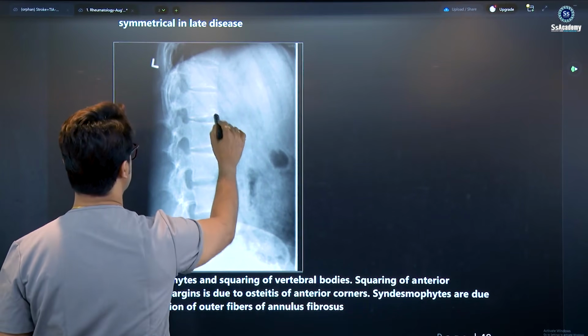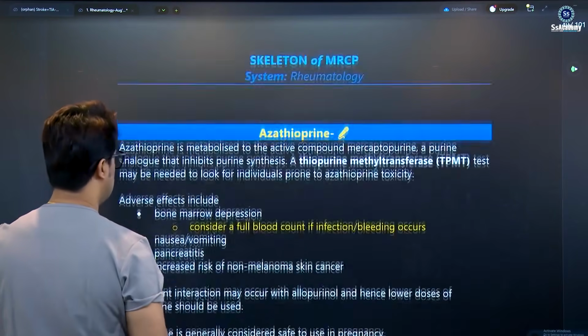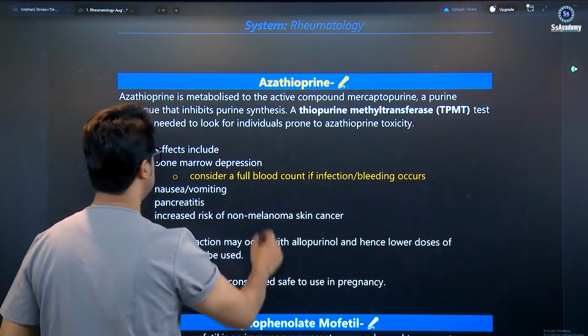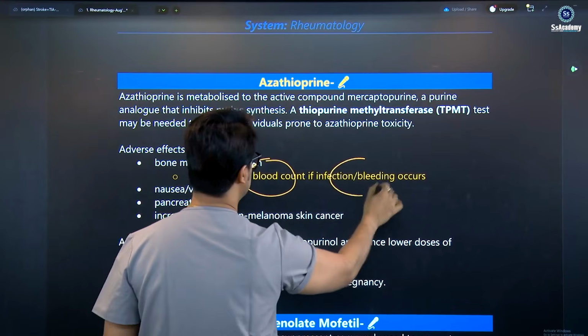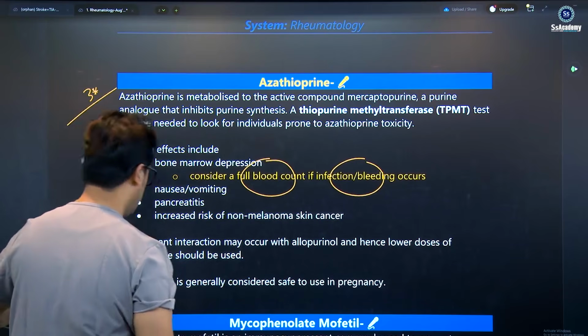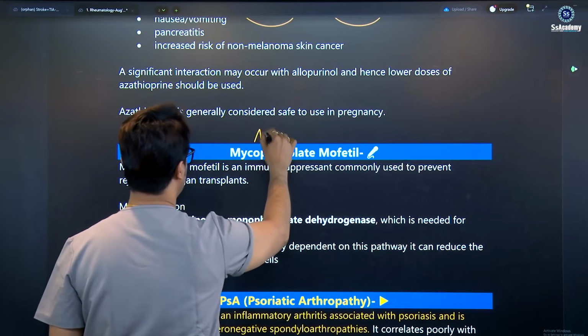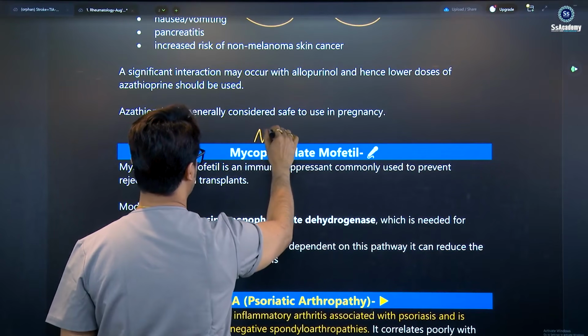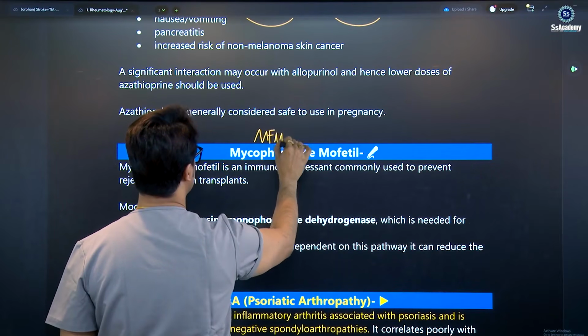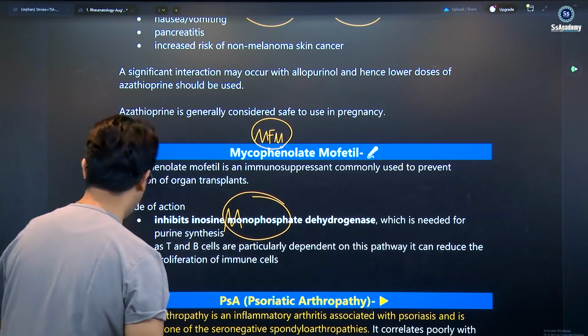These are the syndesmophytes and squaring of the vertebral bodies. As a thiopurine, consider the full blood count. Mycophenolate mofetil, once again, the M for mycophenolate. You can see the mycophenolate mofetil is nothing but the monophosphate, the single word you need to remember.